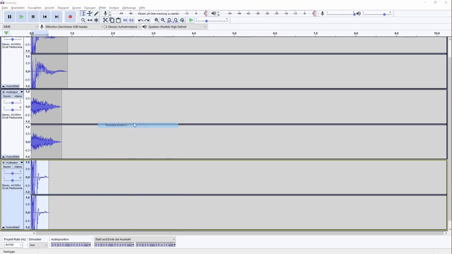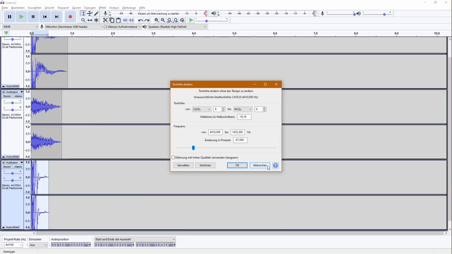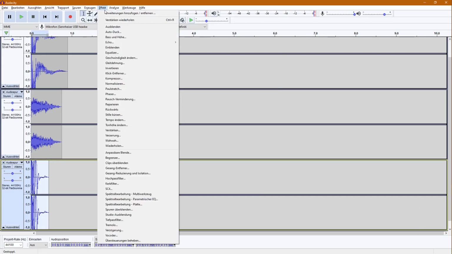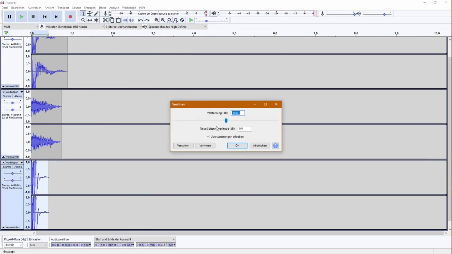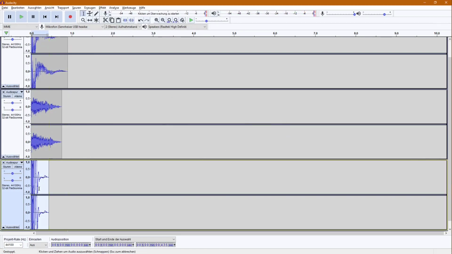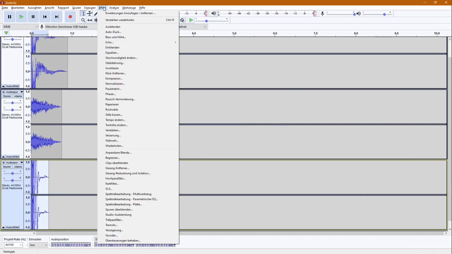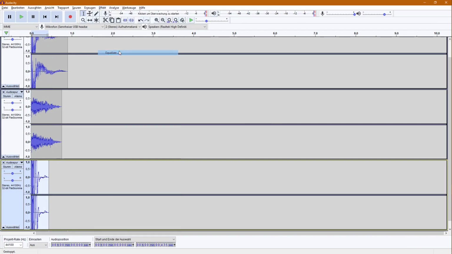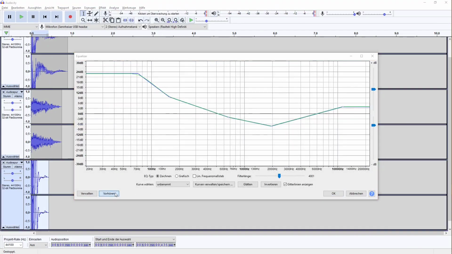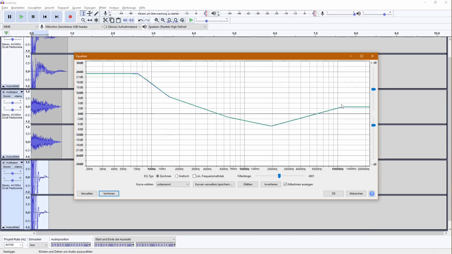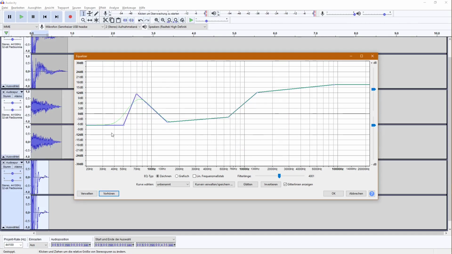No, that's the wrong one. This one plus 3. Yeah, that sounds good. Then equalize it. I want to focus more on the higher tones, I think. But not that much.